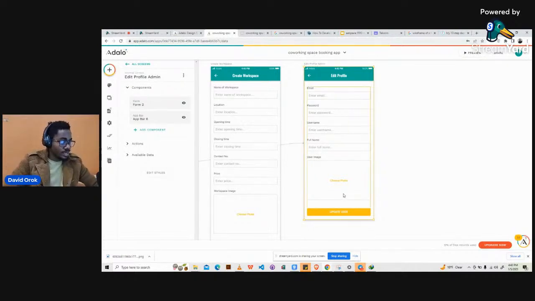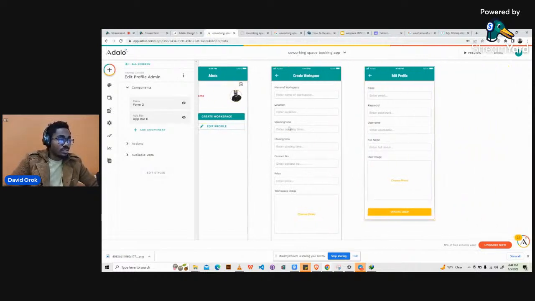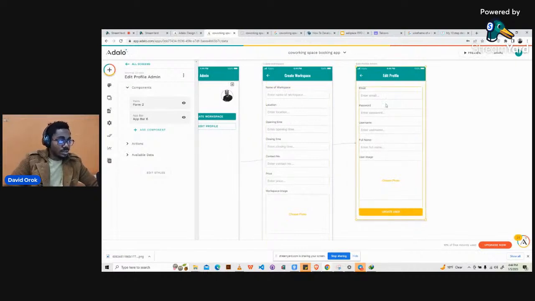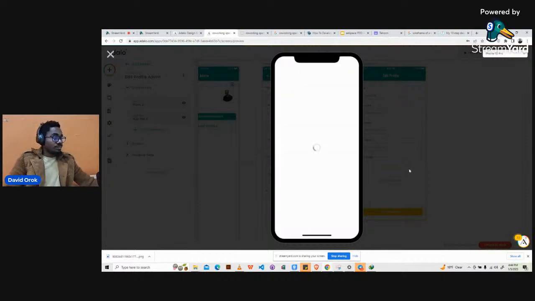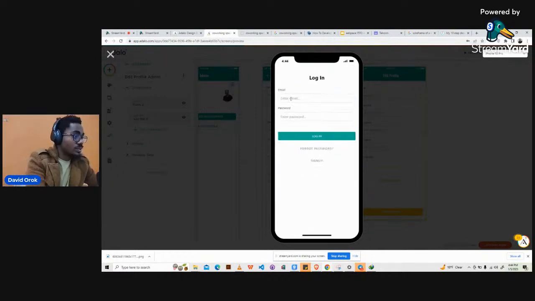Now, the next thing I'm going to do is something I was trying to explain. If the user here, the admin, wants to just edit their image, if they click on this, it will take them to the edit profile screen. But when they try to fill it, let me show you how it happens. So we go ahead and just log in with Uche. I copied it.